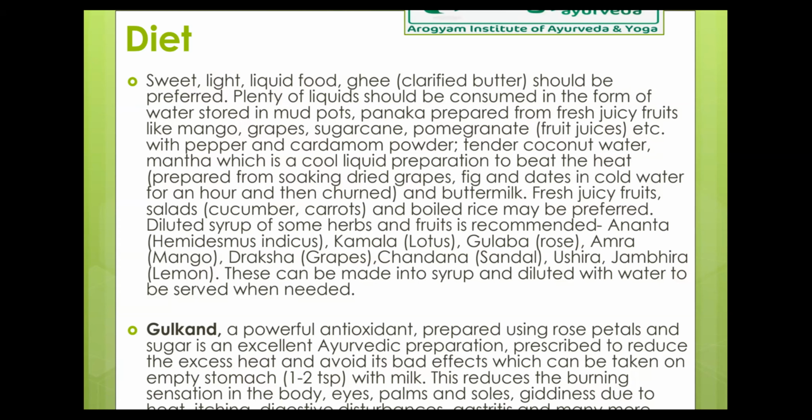Ushira means vetiver grass. Okay. Remember vetiver grass. It's a very nice aromatic root that is available. You can just add this ushira into the water and it gives a great flavor, right? Jambira means lemon. So lemon sharbat. These can be made into syrup and diluted with water to be served when needed. So these are some of the things that can be used.